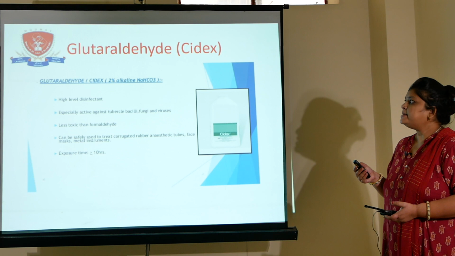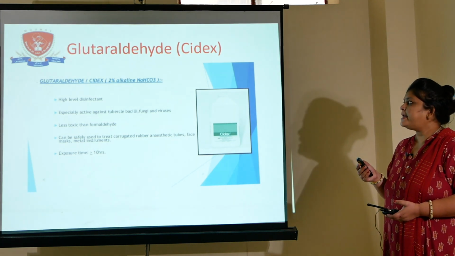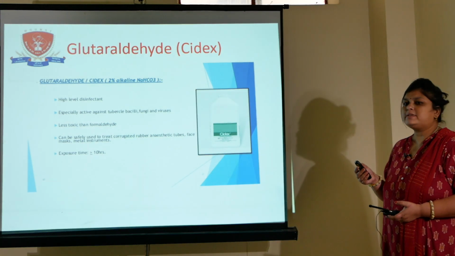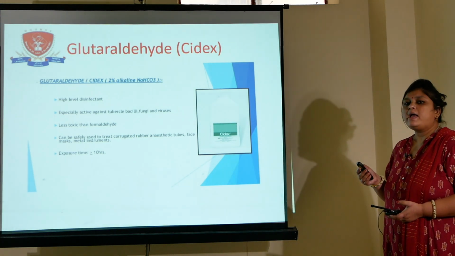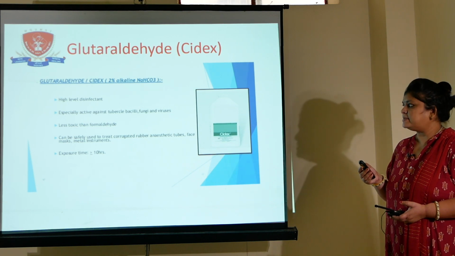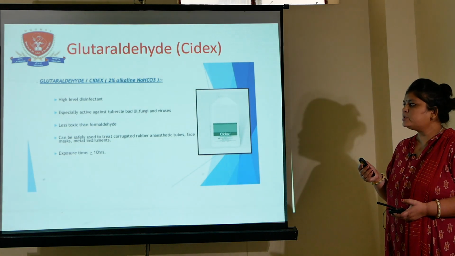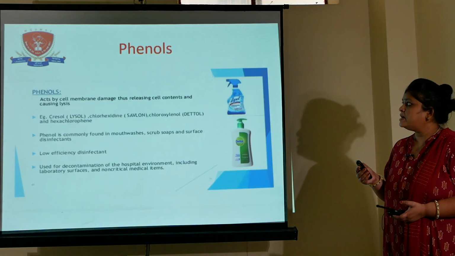Now the next chemical is glutaraldehyde, more commonly known as Cidex, 2% alkaline glutaraldehyde. This is a high level disinfectant, active against tubercle bacilli, TB bacteria, fungi and viruses. It is less toxic than formaldehyde. It can be used to treat rubber tubes, face masks and metal instruments.